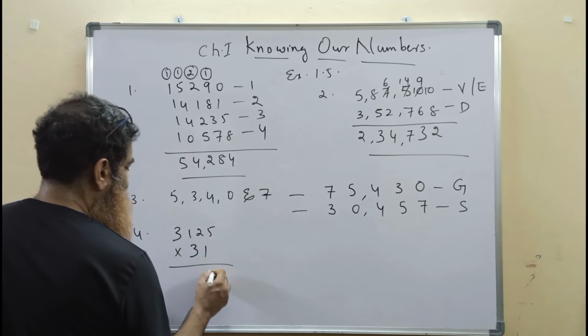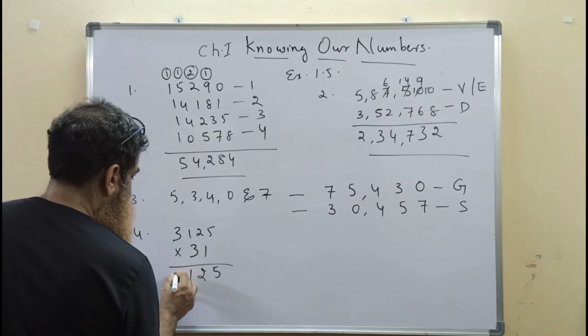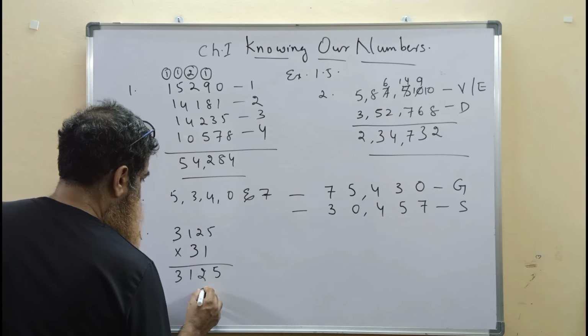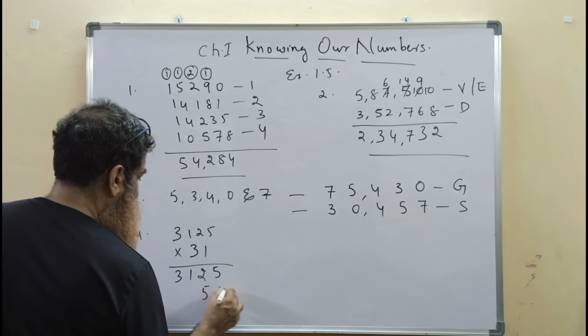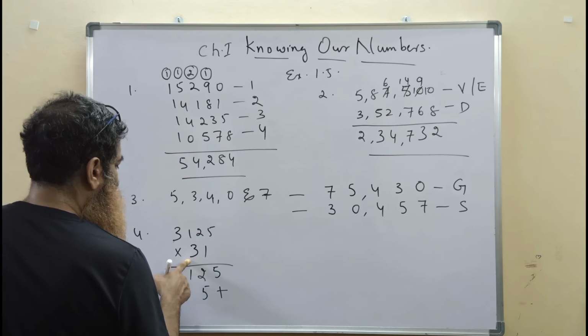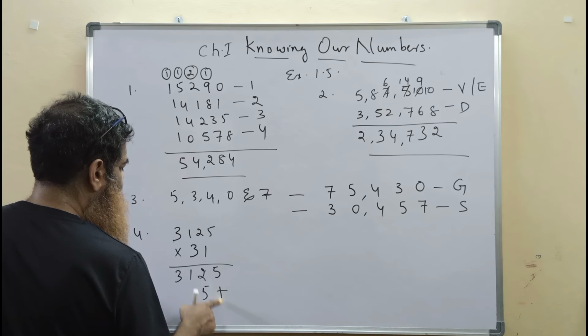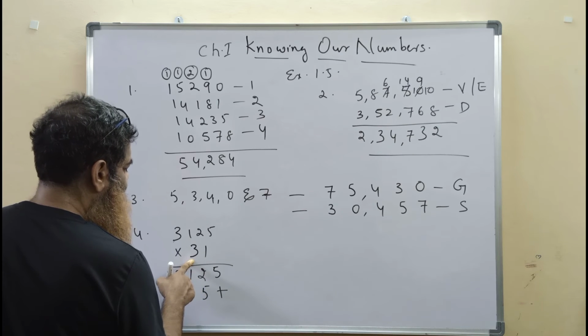1 5 is 5, 1 2 is 2, 1 1 is 1, 1 3 is 3. Then 3 5s are 15. We'll leave this place, multiplying with a two-digit number, because it is the second digit we are multiplying with.